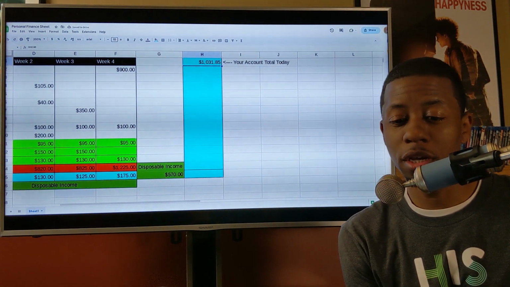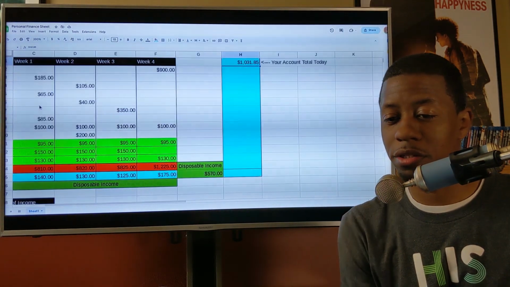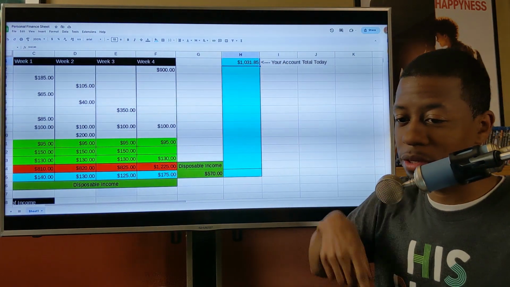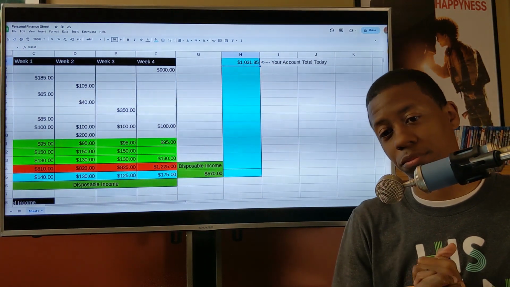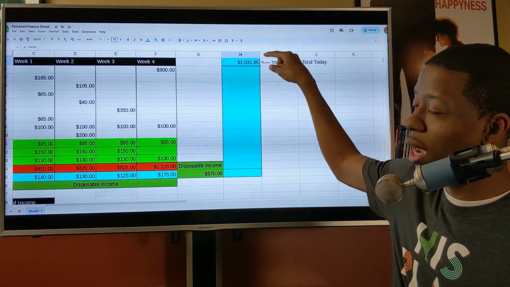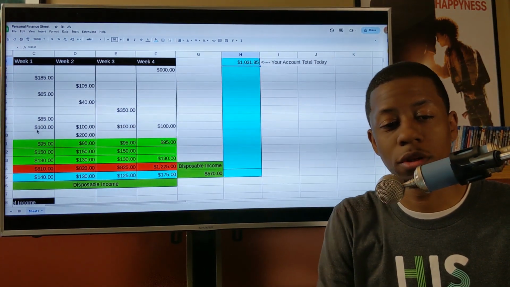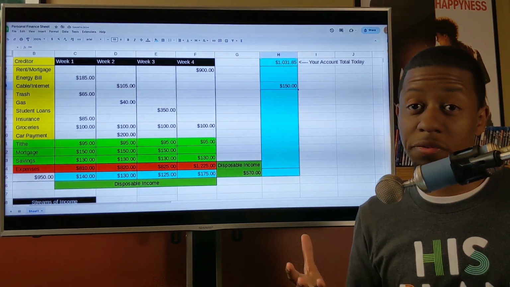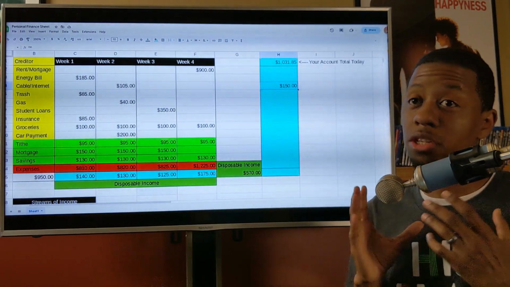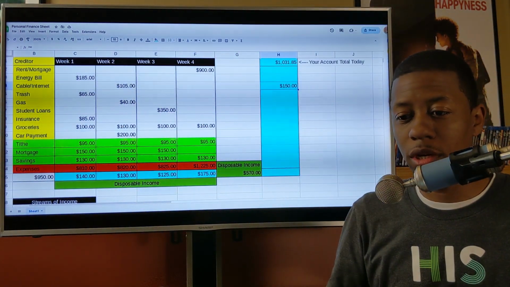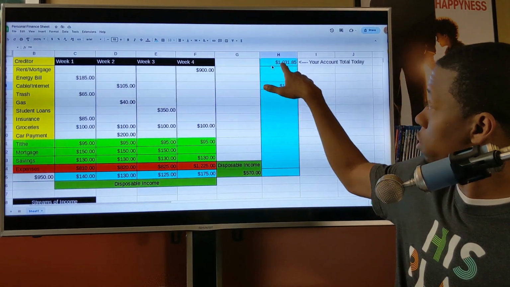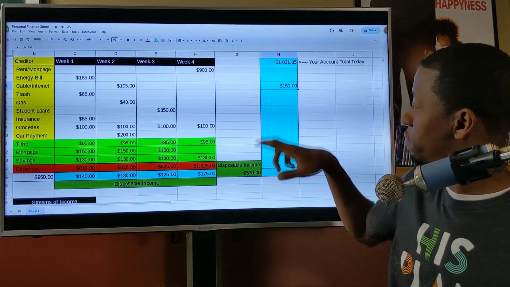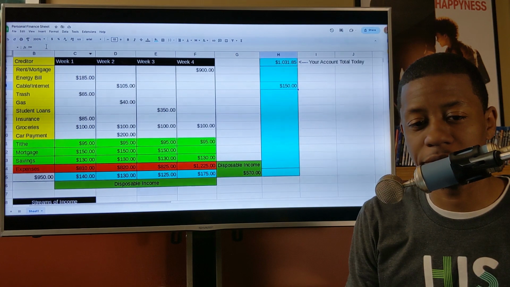So now that you've gotten your $950 for this week's payments, now you're up to $1,031.85 in your account. Okay, so that's what you type in there, exactly what you have in your account for the day. And then the next thing you'll do, let's assume that this is January 5th, okay? And you're going to be paying week 2 payments. So we've got our current total in our account. And then we'll go to week 2 payment. We got 105. So we'll bring that over there and type in 105.